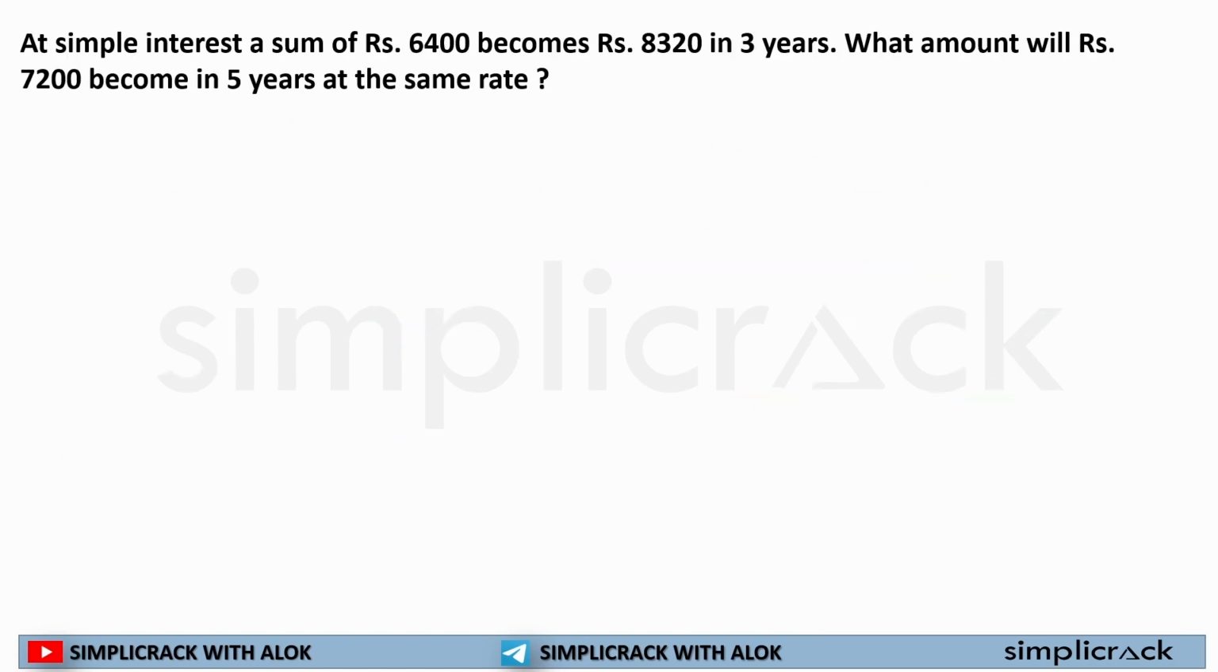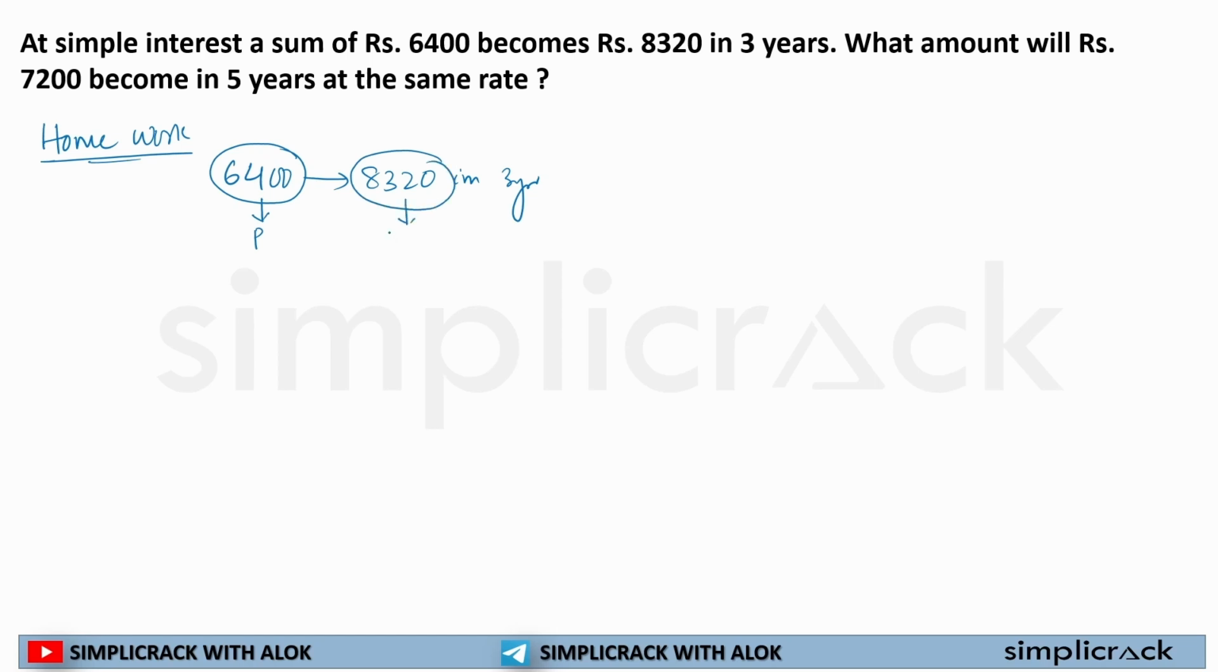What is it saying? See, this is homework for you, but I will simplify this for all of you. It is saying, at simple interest, a sum 6,400 becomes 8,320 in 3 years. Now, who will tell me, 6,400 is my what? Whether principal or total amount? 6,400 is my principal amount. It becomes 8,320. This means what? This is my total amount.